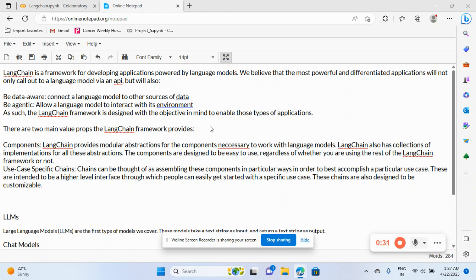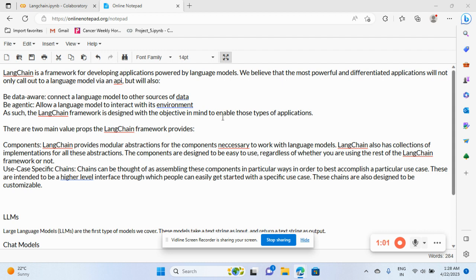LangChain is a framework for developing applications powered by language models. What is meant by a language model? When you see a chatbot, when you see a prompt, when you open ChatGPT, it is a platform. Whenever you ask a question, it answers you in a text format. You ask a question in text and you get the answer in text form. That's exactly the language model.